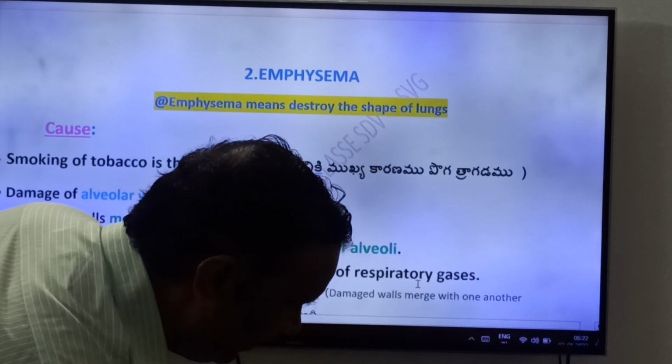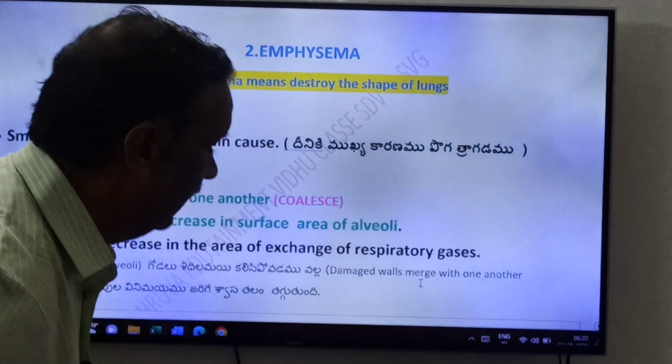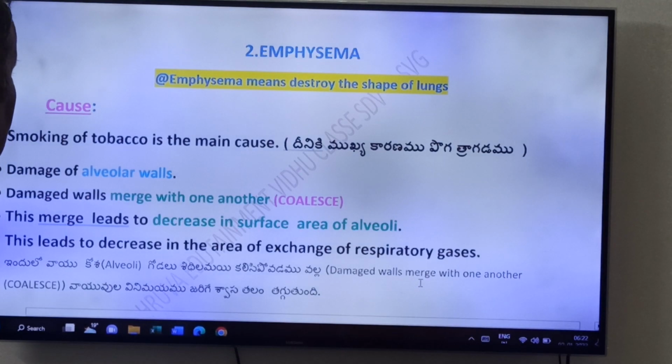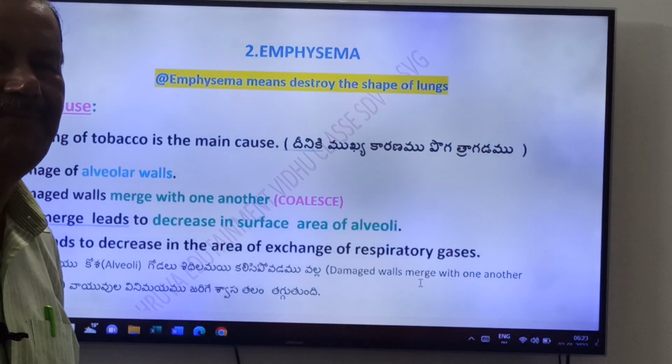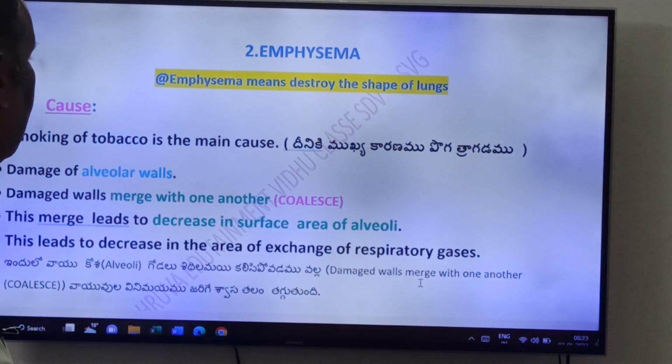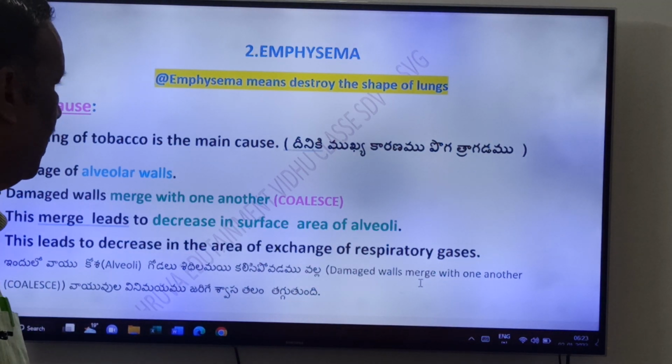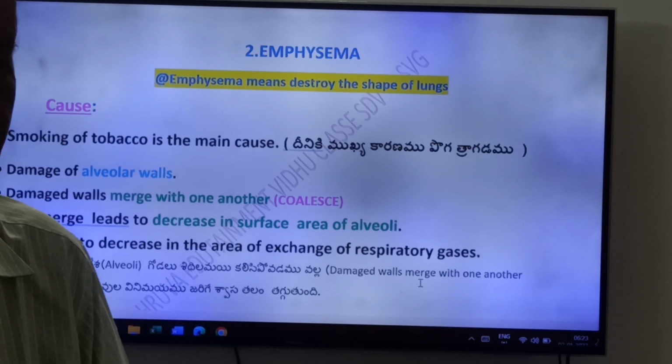Now come to emphysema. See, emphysema means destroying the shape of the lungs. That is the definition, the meaning of emphysema, friends. What are the causes? Smoking of tobacco is the main cause for emphysema, friends.